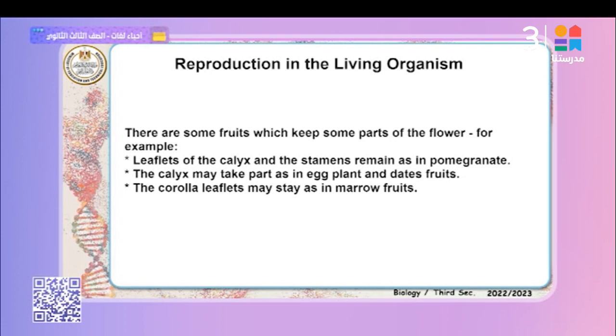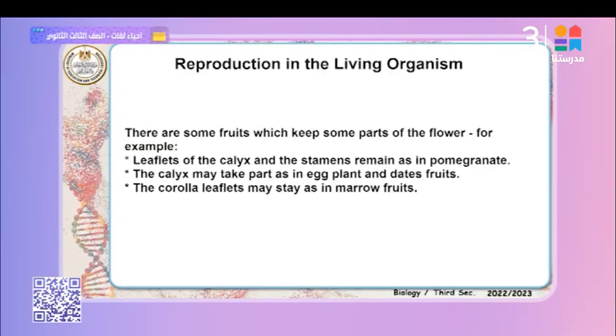Some fruits keep parts from the flowers. For example, the corolla in squash, it contains the marrow. It contains the corolla, which is the flower. Pomegranates contain the stamens, insects, and the filament, and contain the calyx. Another type, dates, contain the calyx. Eggplant contains the calyx.